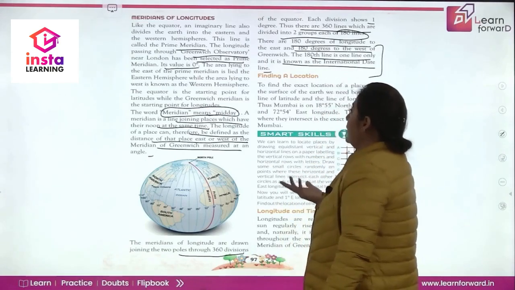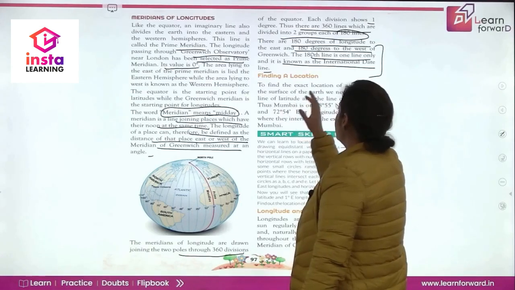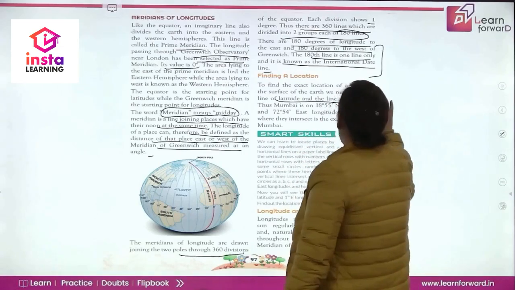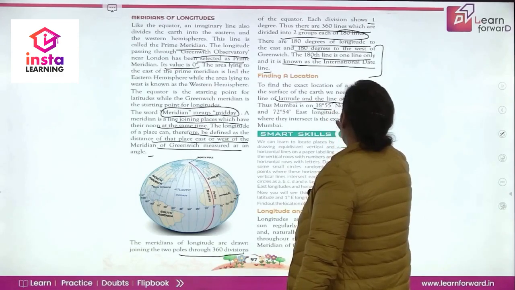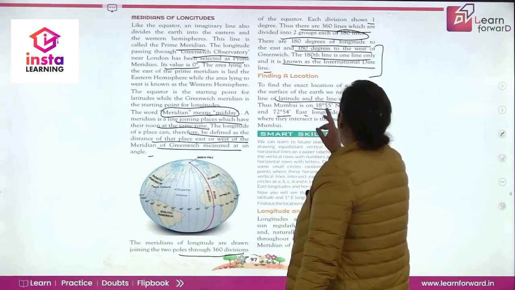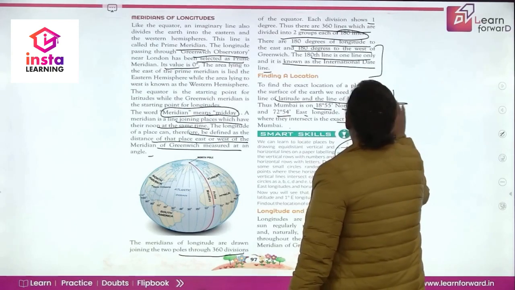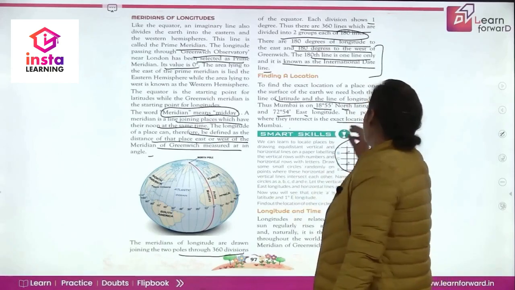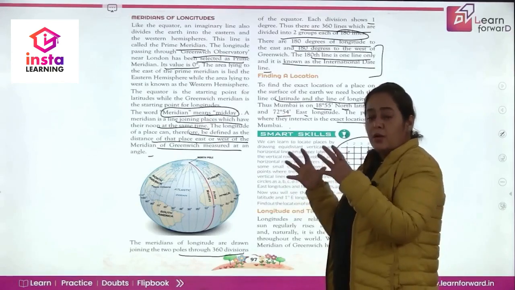Then how do I find the location using this longitude? To find the exact location of a place on the surface of the earth, we need both the lines of longitude and latitude. सिर्फ एक से नहीं चलेगा. We need to know this. Suppose हमें क्या करना है? Mumbai is on 18 degree 55 north latitude and 72 degree 54 east longitude. The point where they intersect is the exact location of the point. अगर हम देखें जिस जगह पे कोई intersect करता है, that is the actual location of that point. So अगर हमें longitude और latitude पता है तो हमें exact location पता चल जाएगी because the angular distance will help us to find the location in degrees, right?